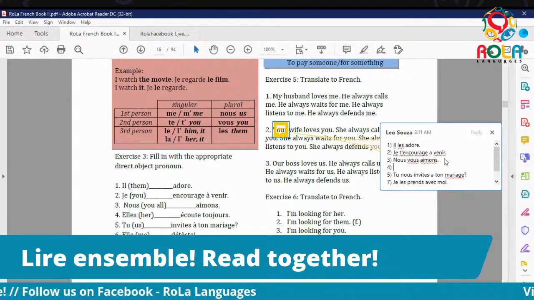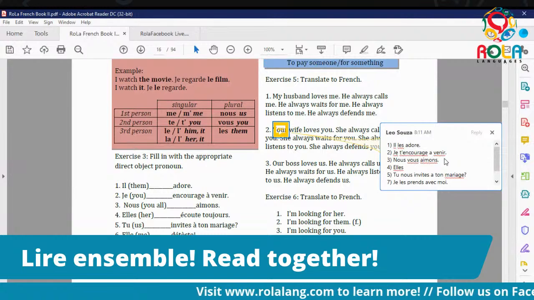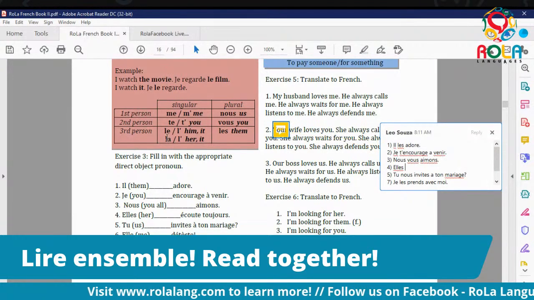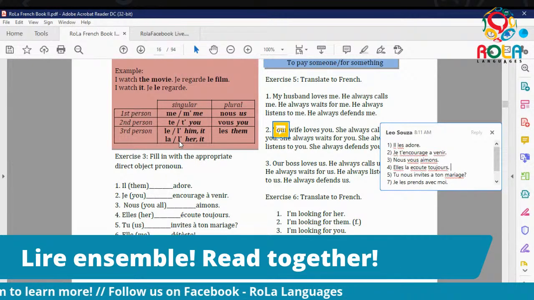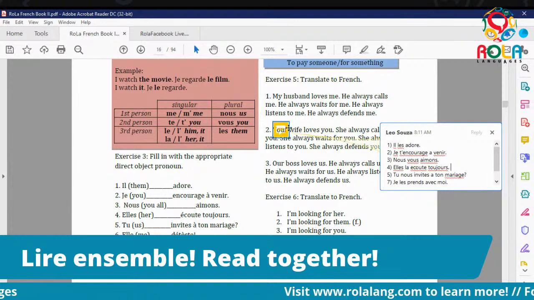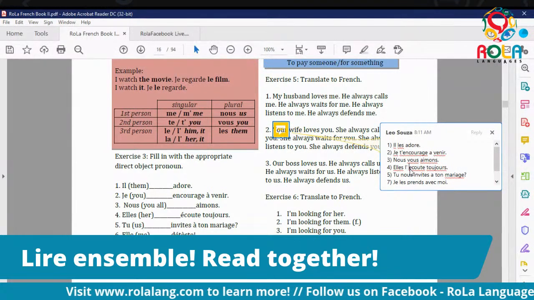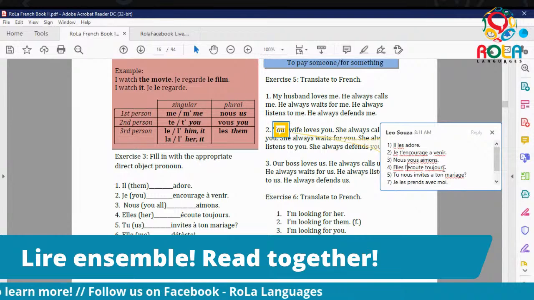4. Elle, her. Écoute toujours. Elle. How do we say her? La. Right? Écoute toujours. Now here we go. Elle la écoute toujours. Now, there's a rule in French, right? When you have a vowel followed by another vowel, you have to apostrophize it. Elle l'écoute toujours. They always listen to her, basically.